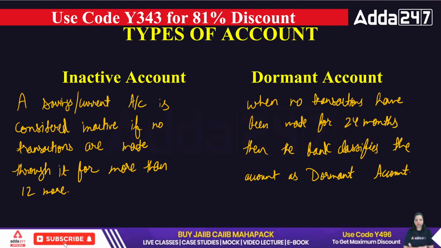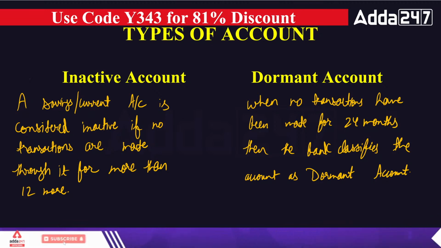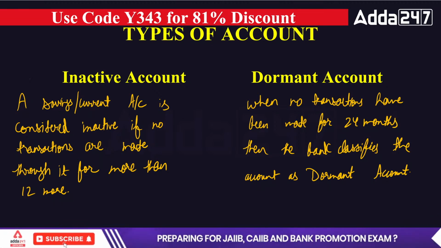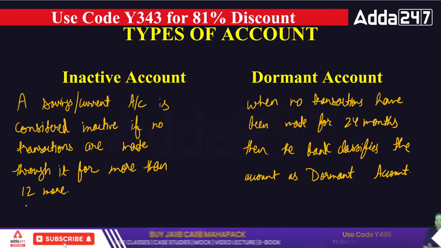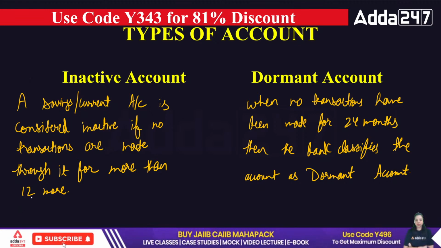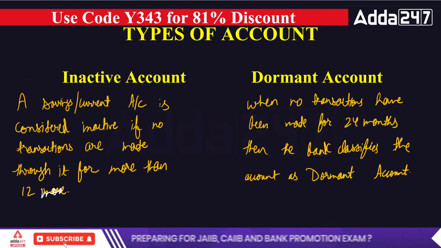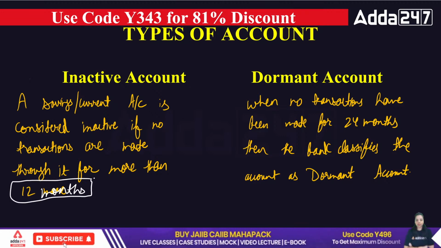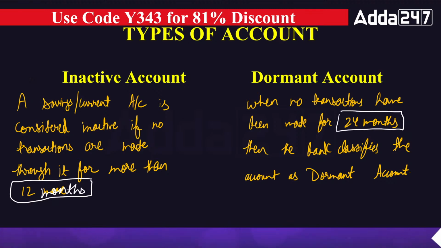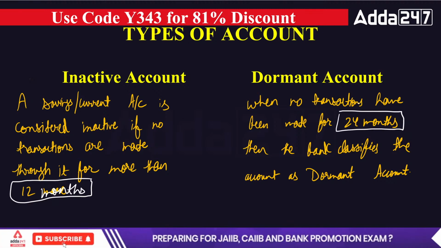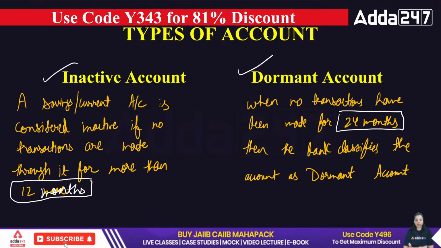So if no transactions have been made for 12 months, then it will be known as an inactive account. And if there are no transactions performed for 24 months, then it will be known as dormant. So do remember what an inactive account and a dormant account are.